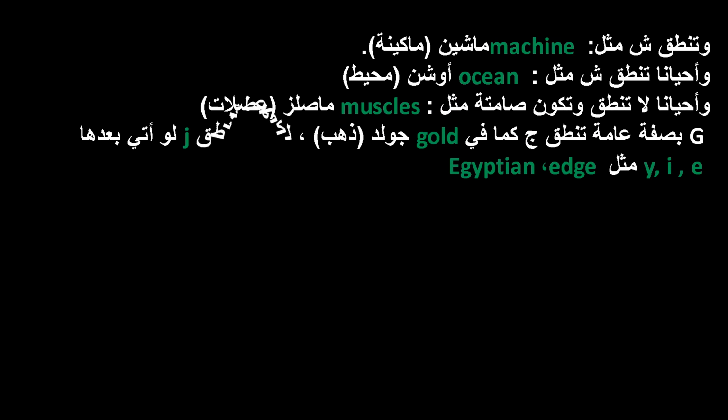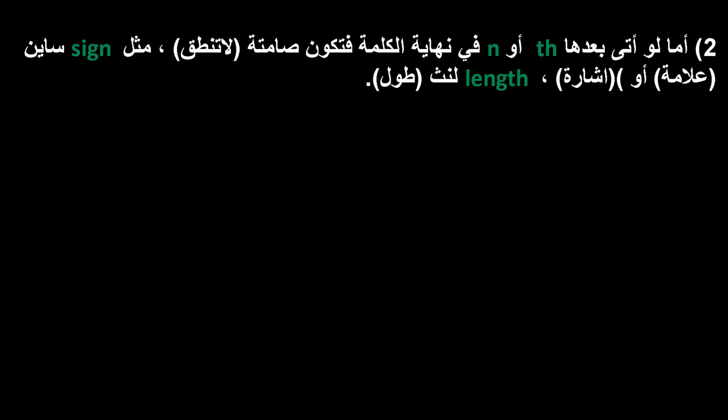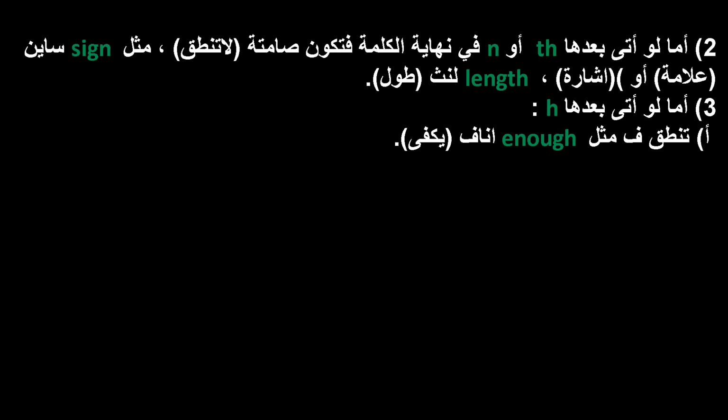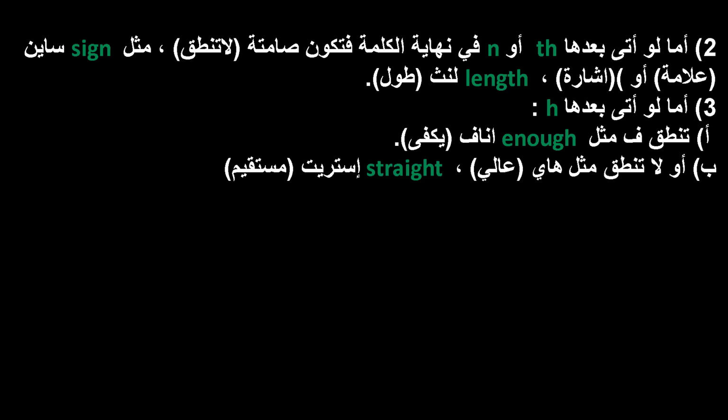G in general is pronounced as in gold, but it is pronounced as J if it comes before E, I, Y, such as edge, Egyptian. However, if it is followed by TH or N at the end of the word, it will be silent, not pronounced, such as sign, length. If it comes after H, it is pronounced like enough, or not pronounced like straight.